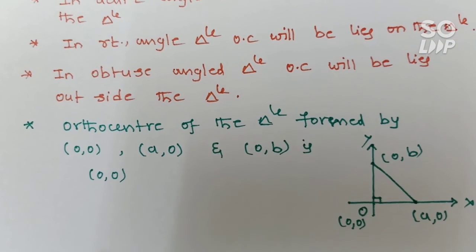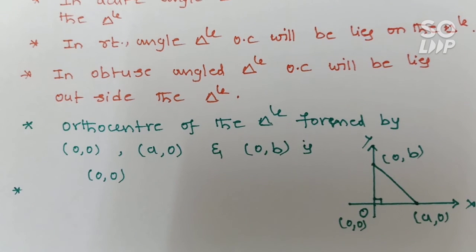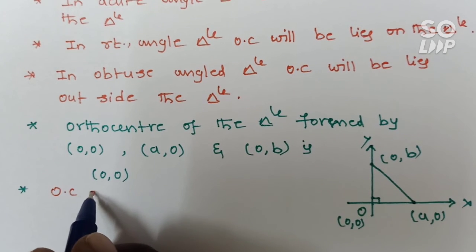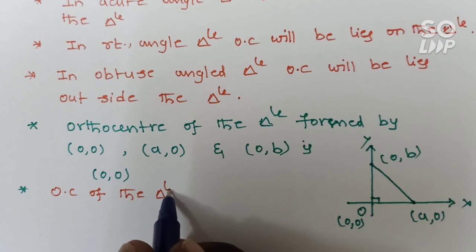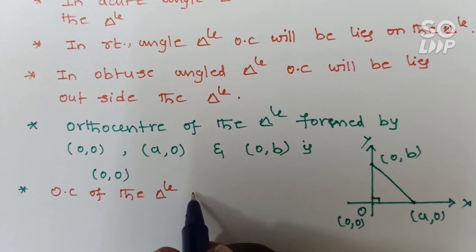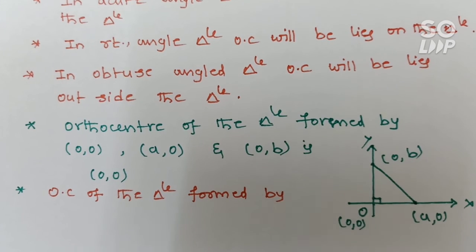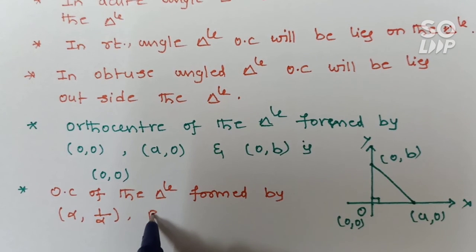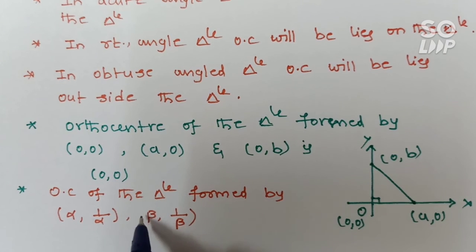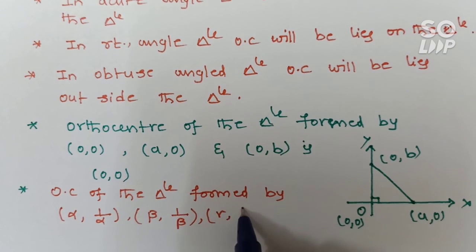And the last point is the orthocenter of the triangle formed by the points alpha comma 1 by alpha, beta comma 1 by beta, gamma comma 1 by gamma.